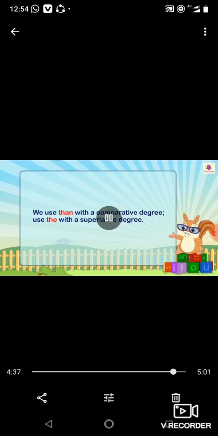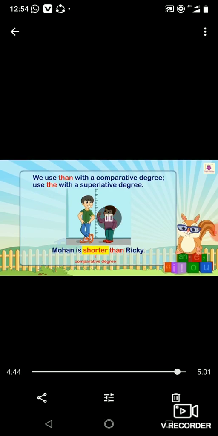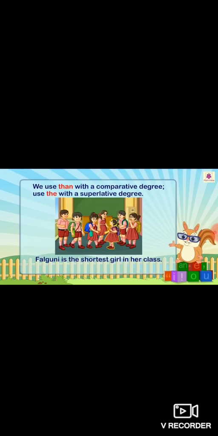We use than with the comparative degree. We use the with the superlative degree. As I told you in the example in the starting, right? When I compared the heights, Radha is taller than me. Ravi is the tallest of all. So we use than with the comparative and the with the superlative. Mohan is shorter than Ricky, right? We use than with the comparative degree, use the with the superlative. Falguni is the shortest.